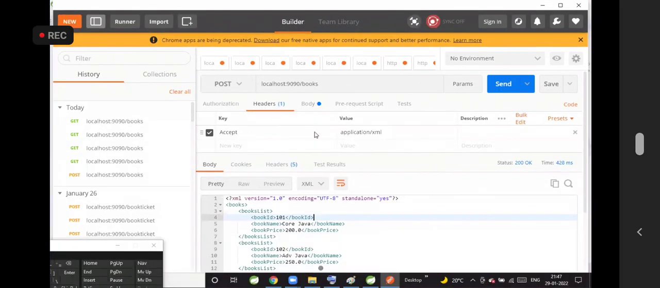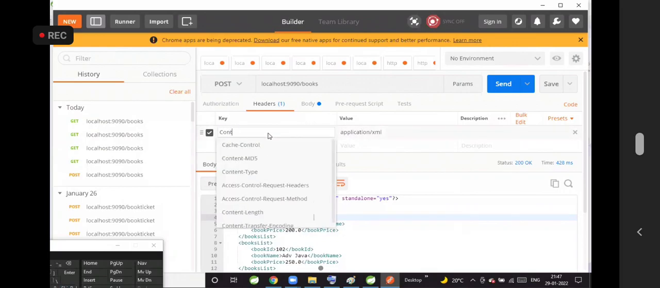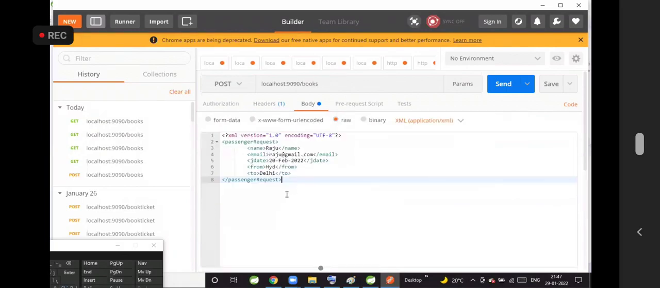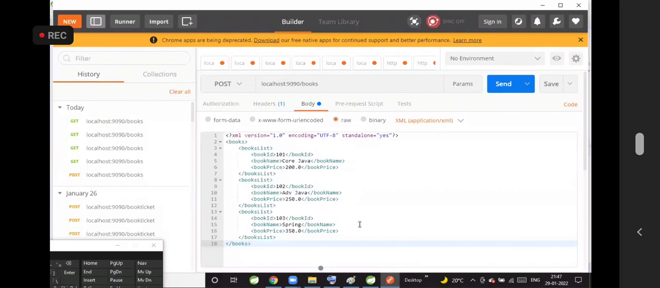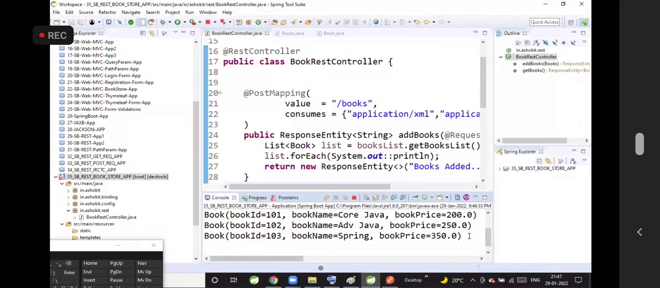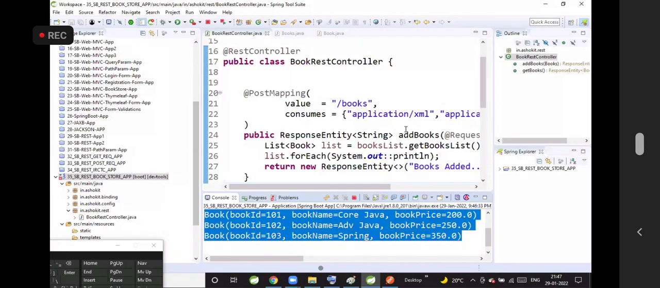In the post method header, the content type is XML. We are sending XML as the content type. Go to body, give this XML. Click on send button. What happened? Books added. Go to console. Are you able to see the books data in the object format?